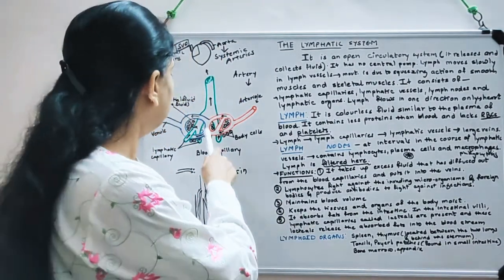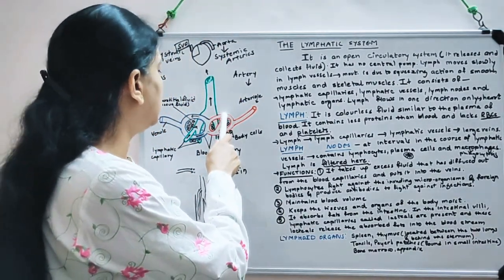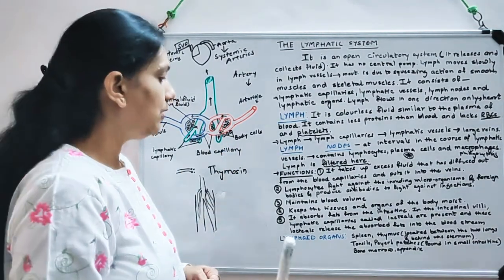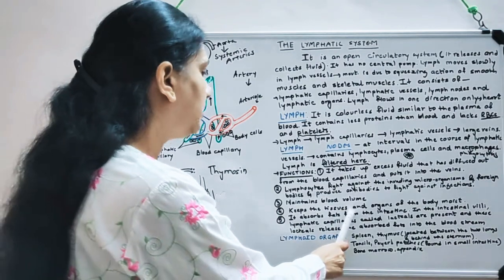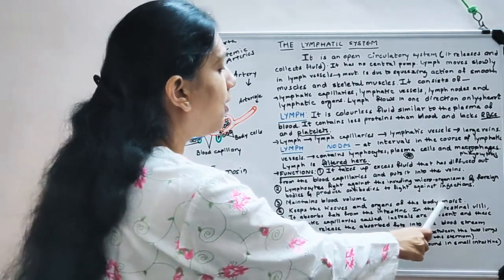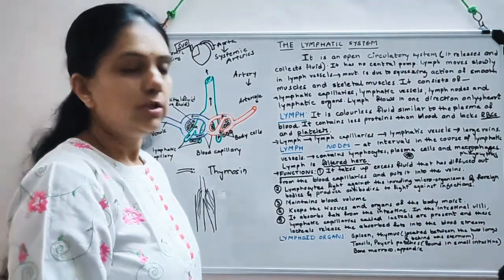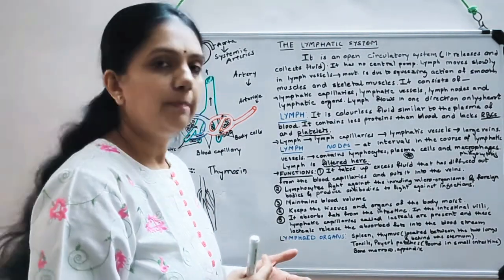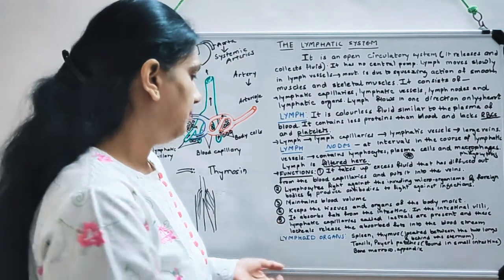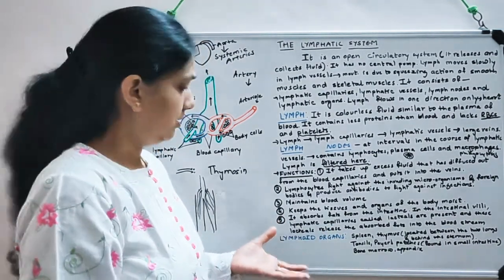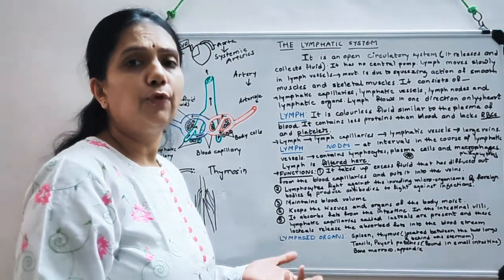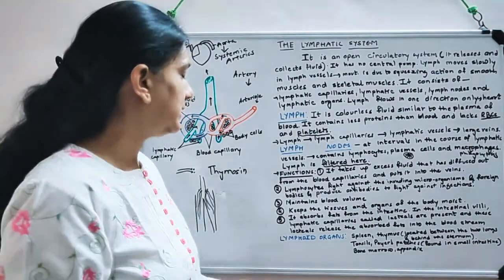Other than that, when the fluid is oozing out, diffusing out from the blood capillaries and collecting in between the intercellular spaces, it keeps the tissues and organs of the body moist. You know, for diffusion, the tissues should have fluid inside them. For easy diffusion, fluid is necessary.